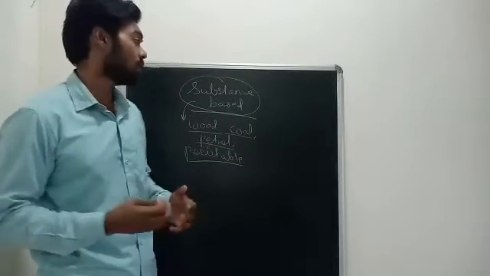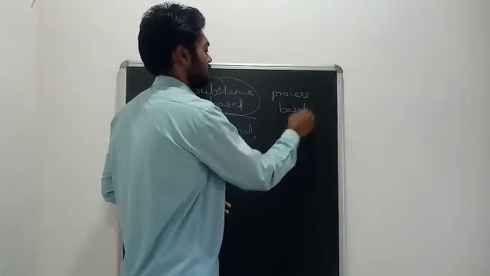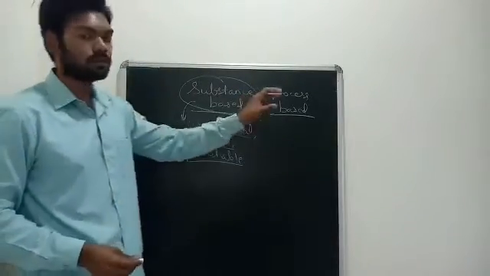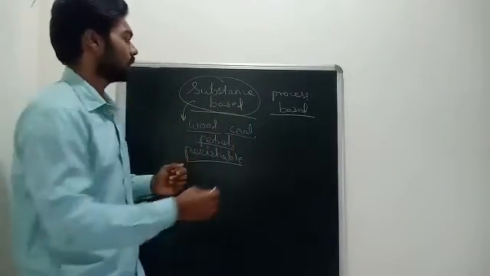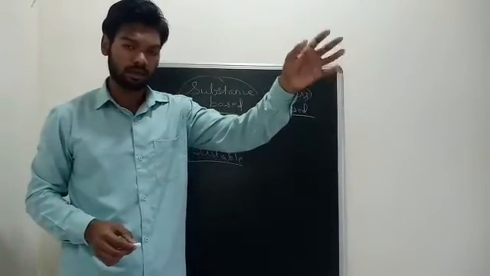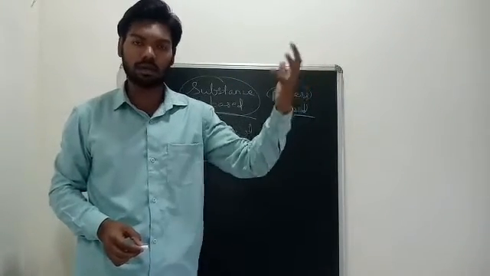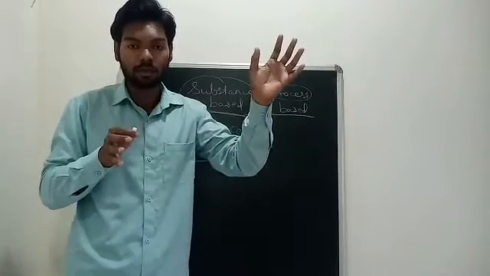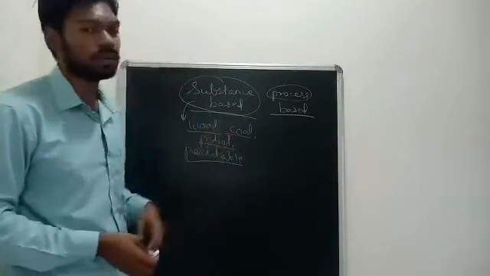Today we will be learning about process based energy resources. The difference between both of these things we will also discuss in a more elaborate manner in just a few minutes. But the main difference is that here we are using another kind of source. It is not just material, it is a type of energy that we get from a different source, and then we use some apparatus to convert that form of energy into the energy that we want. So we will see what the meaning of this is.